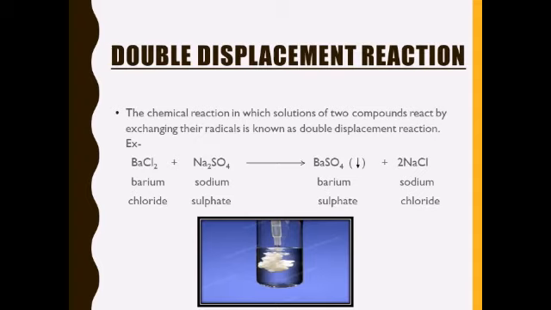Next is double displacement reaction. The chemical reaction in which solutions of two compounds react by exchanging their radicals is known as double displacement reaction. For example, when aqueous solution of barium chloride reacts with aqueous solution of sodium sulfate, they form barium sulfate and sodium chloride. Barium sulfate is a precipitate. So in this, an insoluble product is formed. So that's why it is also called precipitation reaction, because precipitate is formed in this reaction.